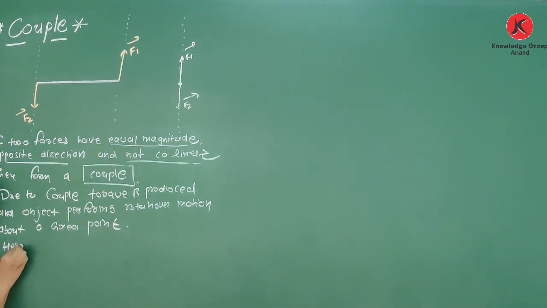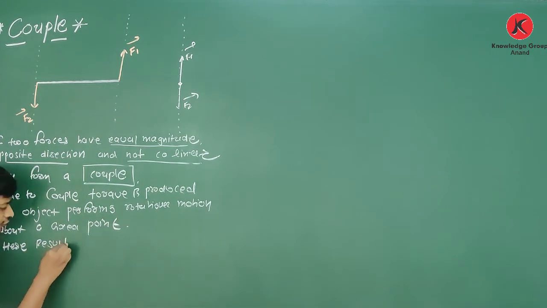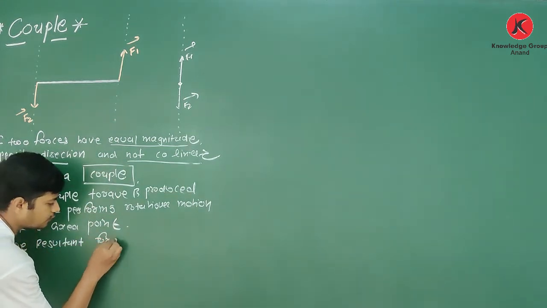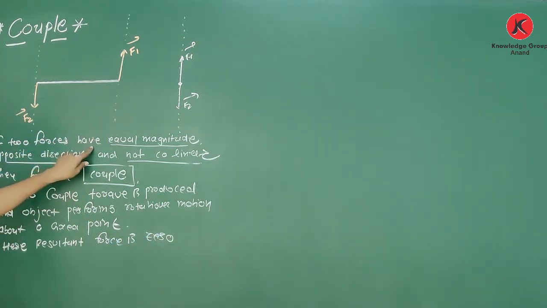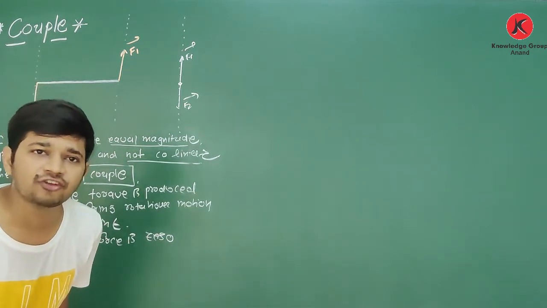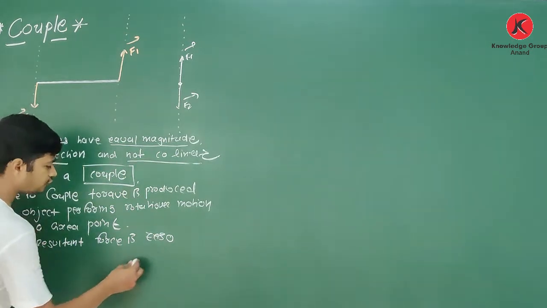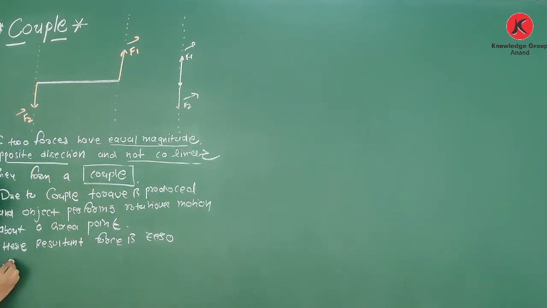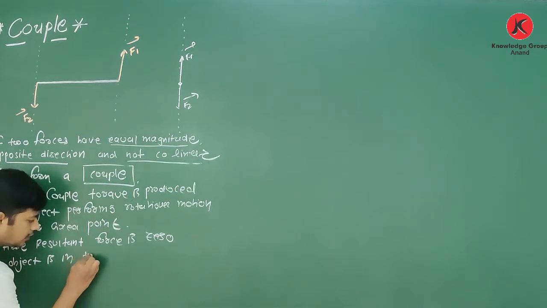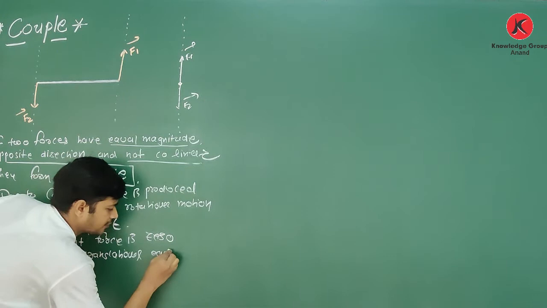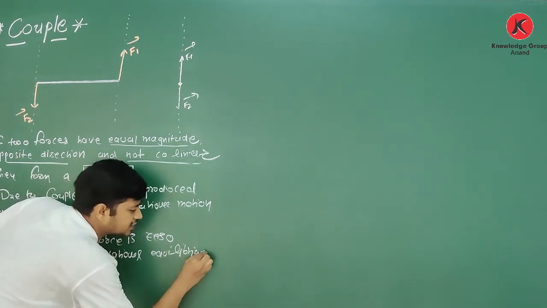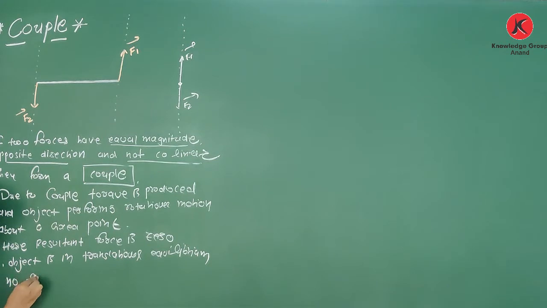Okay, here the resultant force is 0. Why is the resultant force 0? Two forces have equal magnitude and opposite direction. So yes, here the resultant force is 0. Therefore, the object is in translational equilibrium. It is in translational equilibrium. Translational equilibrium means no linear motion.